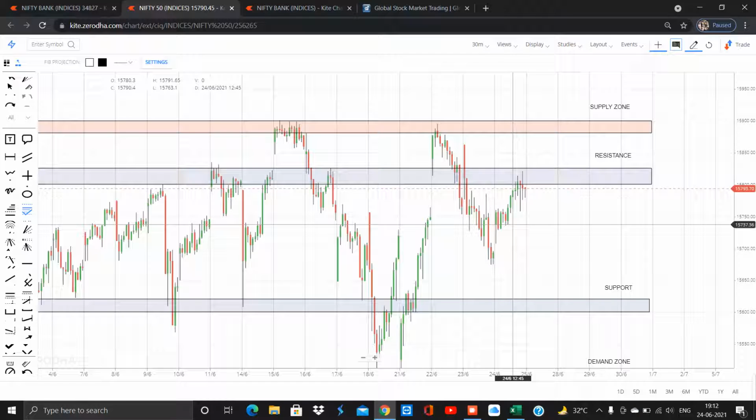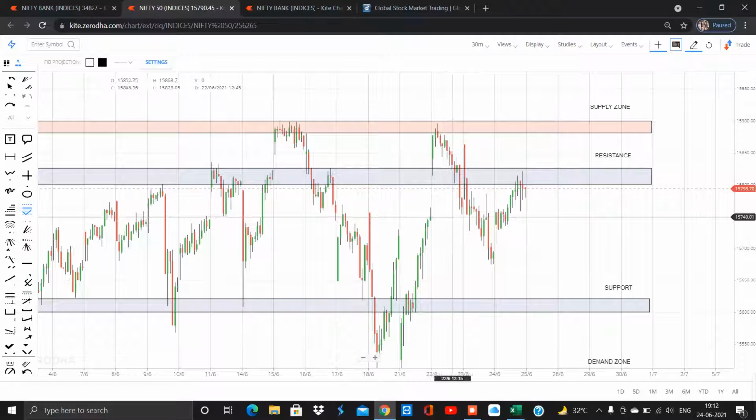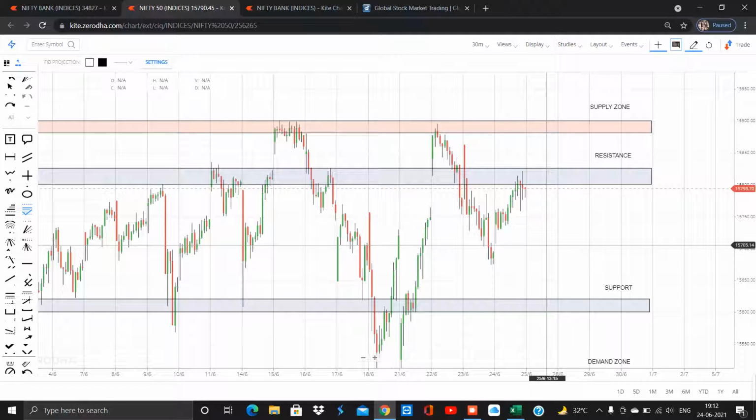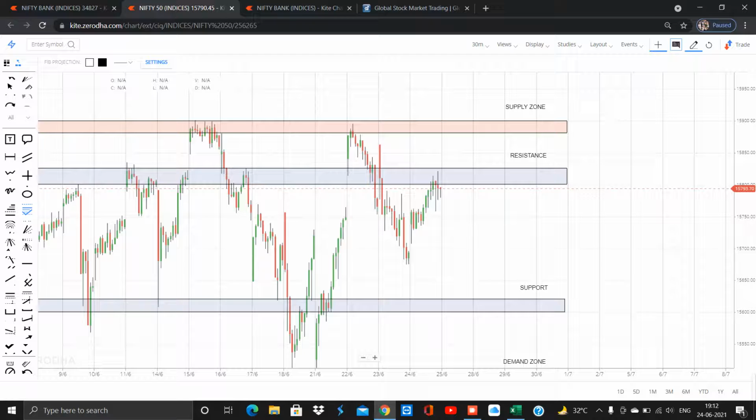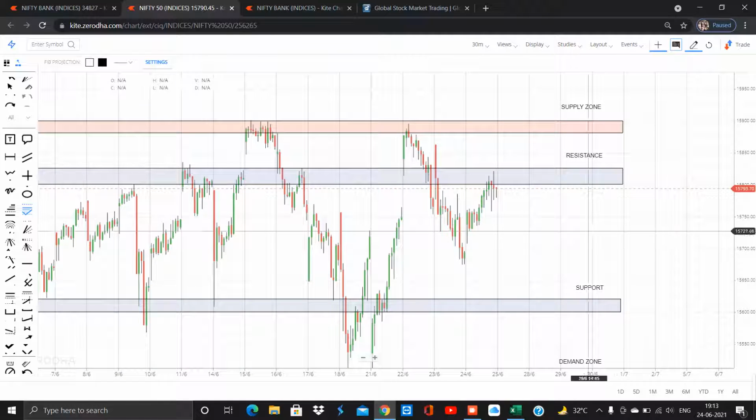As usual, let's start with the Nifty 50 index first. The market opened today at 15,737 and made a high of 15,821, and our closing price was around 15,793, which is 56 points higher from the opening price. So the market ended positive today in this month expiry. The June month expiry ends today and July month contracts begin from tomorrow.